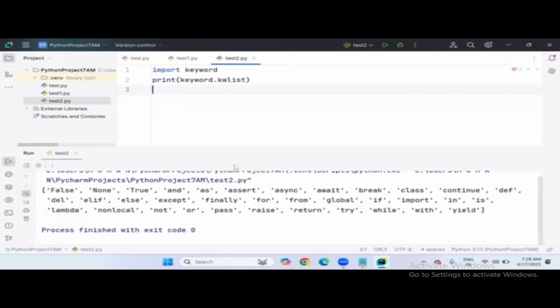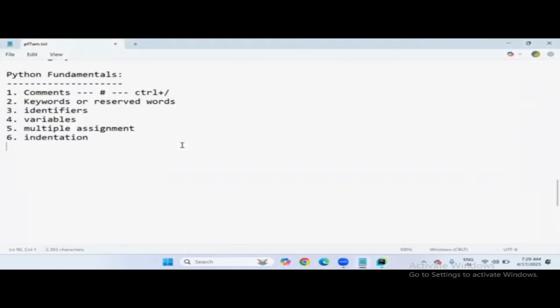Yes, the def keyword is used to define a function. So these are the keywords which are present in Python. How to bring keywords? Just type two lines of code: import keyword, print keyword.kwlist. You will come to know what keywords are present here. Every keyword is important to us. Depending on the topic and situation, I'll introduce all the keywords. At that time, I'll clearly mention this is the keyword I'm using and explain its purpose, just going with the flow.